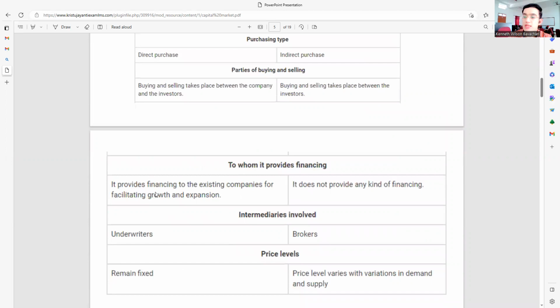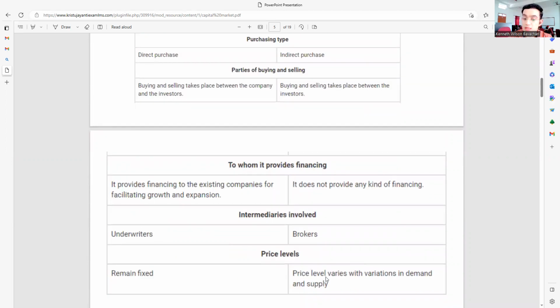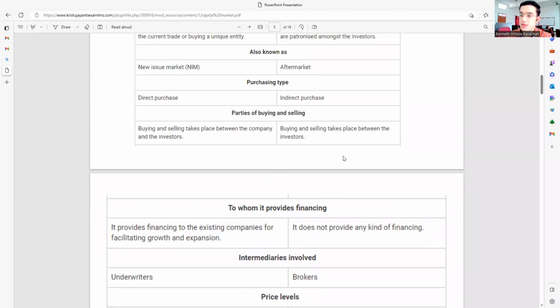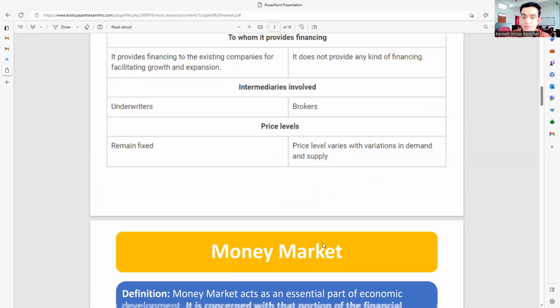Remember, it is a market where it's issuing for the first time. Coming to your secondary market, price levels vary with the variations in demand and supply, because the companies which have been trading in this market are already well positioned. Because of this, the price level varies according to the variations in demand and supply. Based on demand and supply itself, the price levels keep varying.